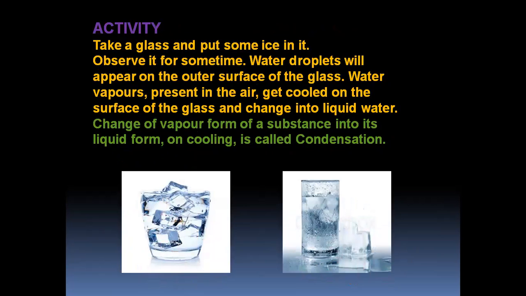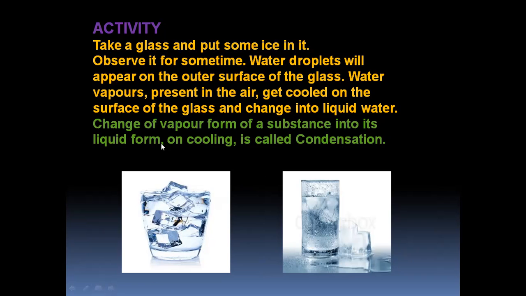One more activity is there, children. You have to take a glass and put some ice in it. You can do it in your house and send me the pics. Observe it for some time. Water droplets will appear on the outer surface of the glass. Water vapors present in the air get cooled on the surface of the glass and change into liquid water. Change of vapor form of a substance into its liquid form on cooling is called condensation.